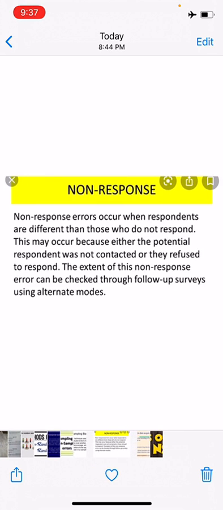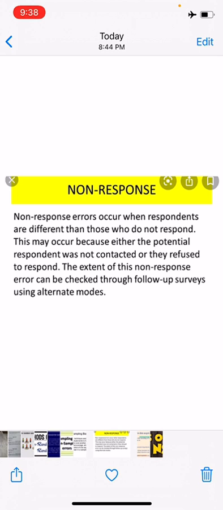Next is non-response error. Non-response error occurs when respondents are different from those who do not respond. It occurs if an interviewer is unable to contact a person listed in the sample, or a person from the sample refuses to respond.